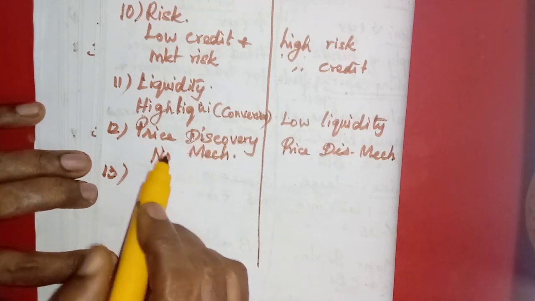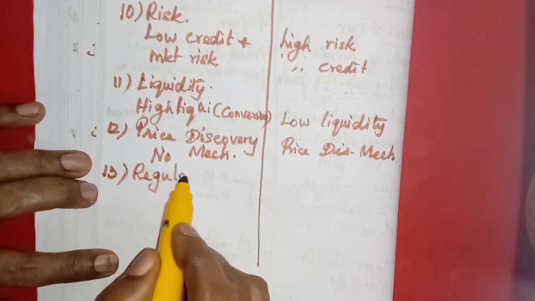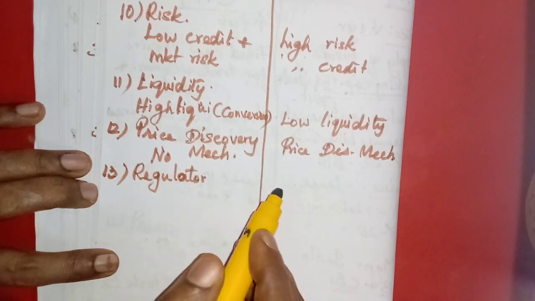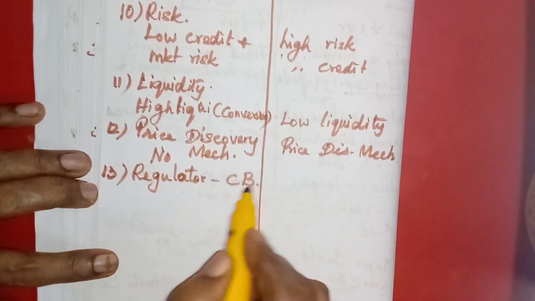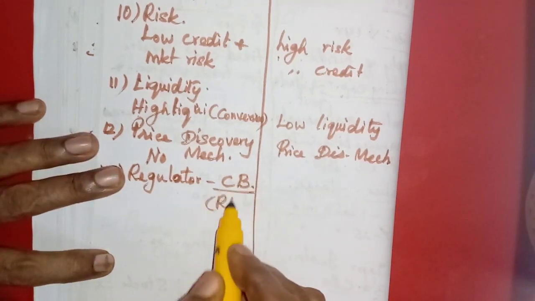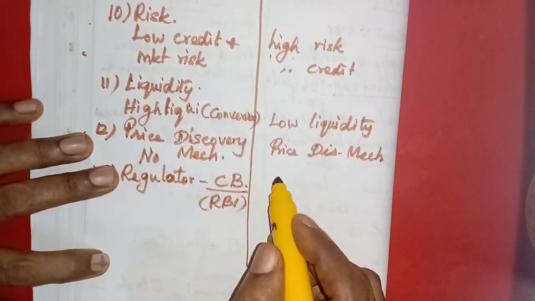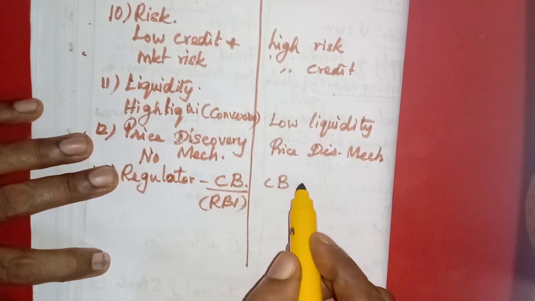Then who is regulating? The regulator of the money market is the central bank. That means the central bank of India, the Reserve Bank of India. But in the capital market, the central bank is also one of the regulators.